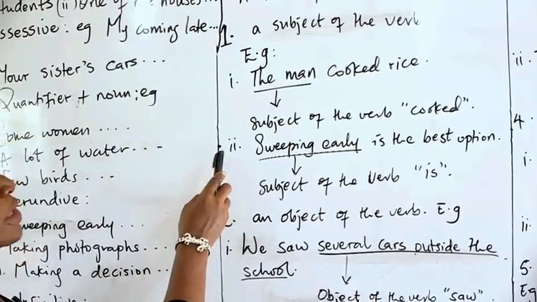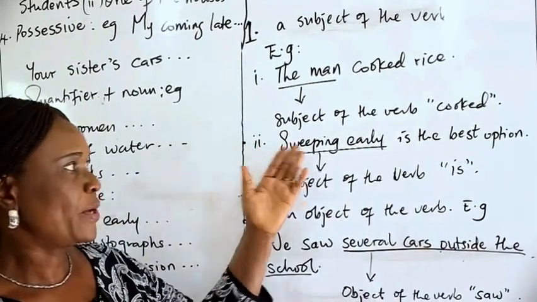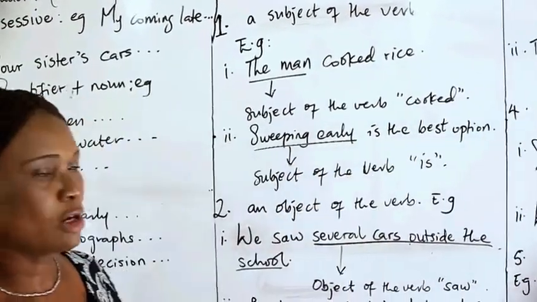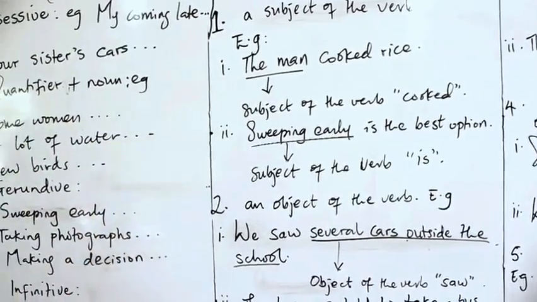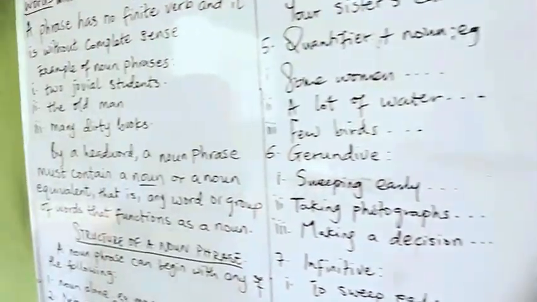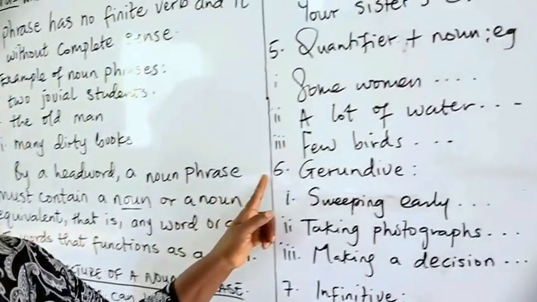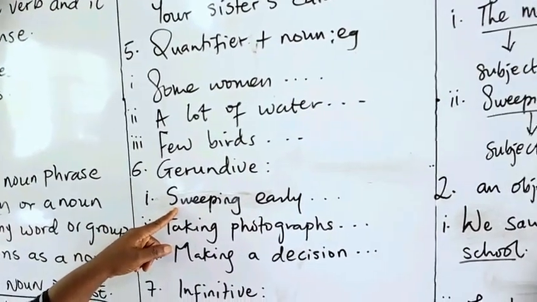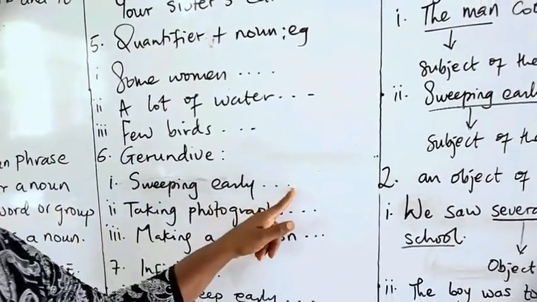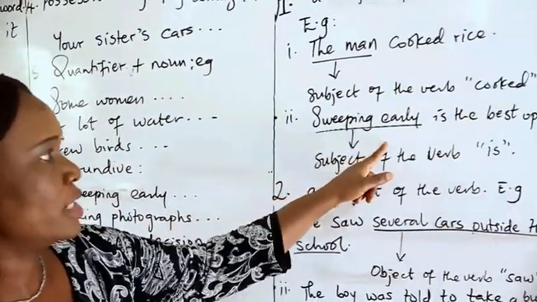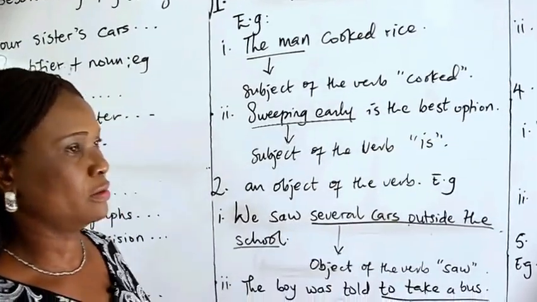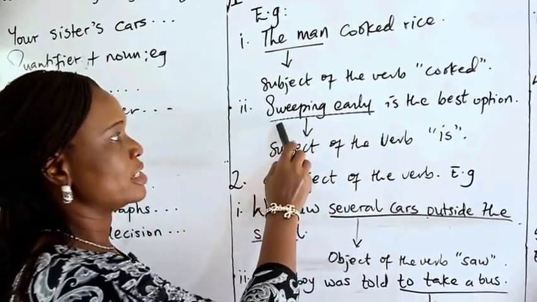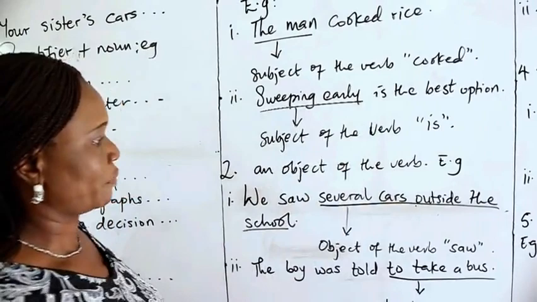Example 2, under subject of the verb, we have sweeping early is the best option. If you take us back to where we have gerundive, number 6, we said that gerundive can start a noun phrase. You quickly make a complete sentence here. You have sweeping early is the best option. Therefore, our noun phrase is sweeping early.